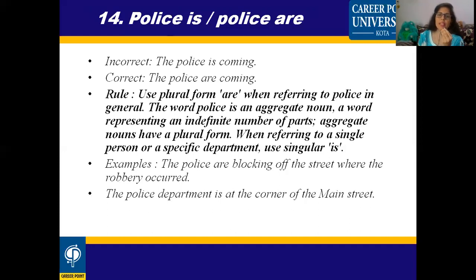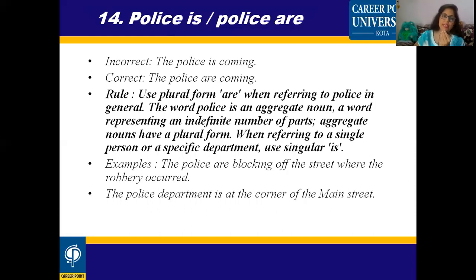The word police is an aggregate noun, a word representing an indefinite number of parts. So what does an aggregate noun say? It has a plural form. When referring to a single person or singular noun or a specific department, use singular "is."